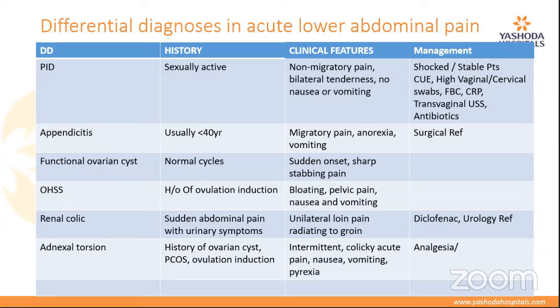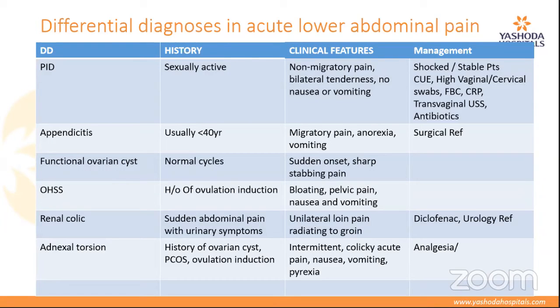In ER again, we do diagnose appendicitis, renal colic. This is all on our fingertips, but I can't stress enough the importance of being able to diagnose properly gynecological emergencies. PID in a patient who's sexually active with pain, bilateral tenderness, with or without fever, the patient can present in a state of shock.